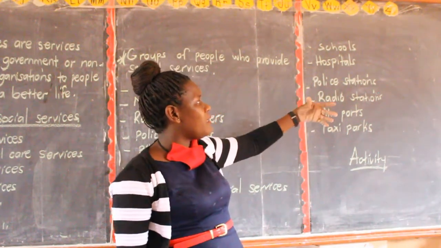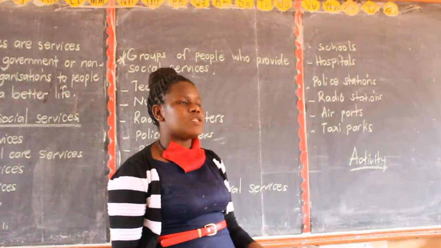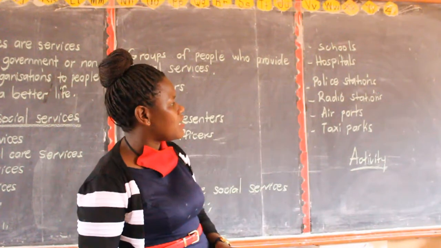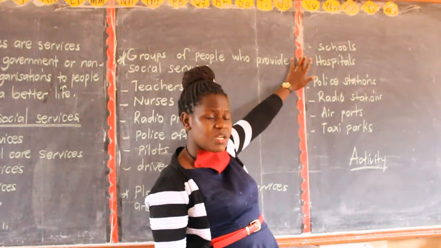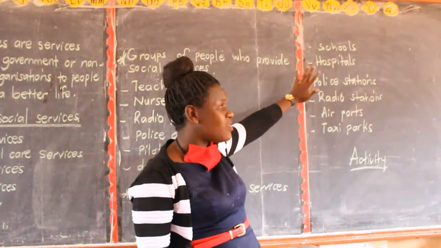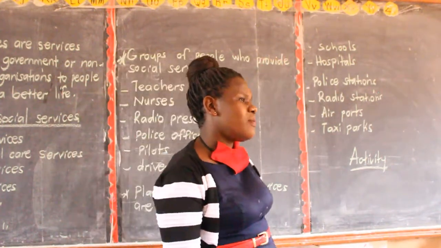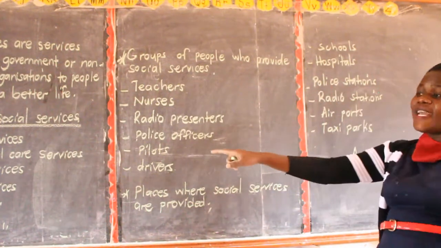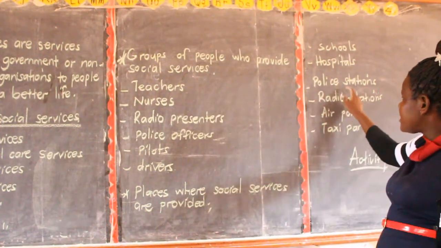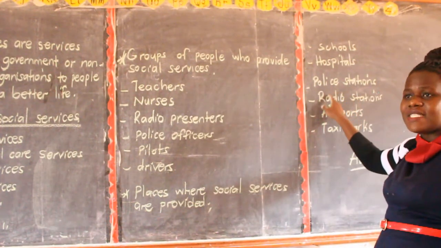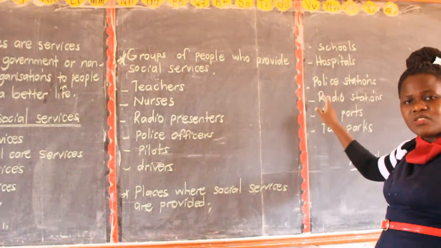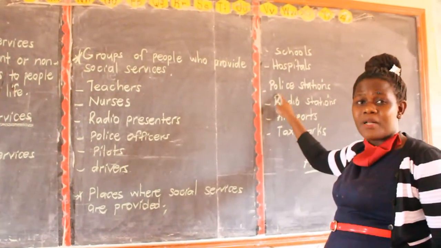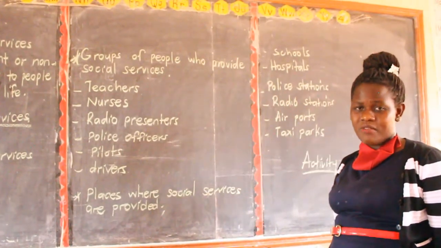Somebody maybe has stolen things and you enter a school looking for guidance or security. No, schools provide only education services. You don't go to schools to say, this one has stolen my property. No. Schools provide education services, hospitals provide health care services, and police stations are where you report your cases. If they have raped you, they have defiled you, they have stolen your property, you go to the police station. Are we together, children? Good.